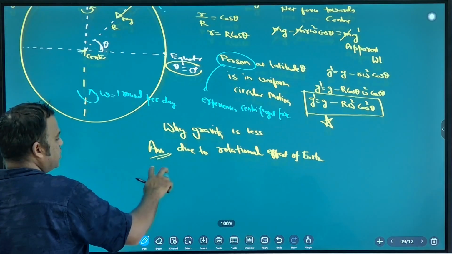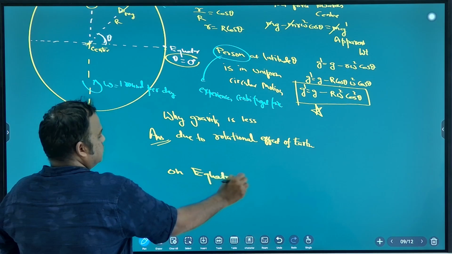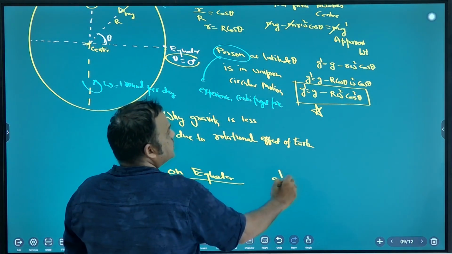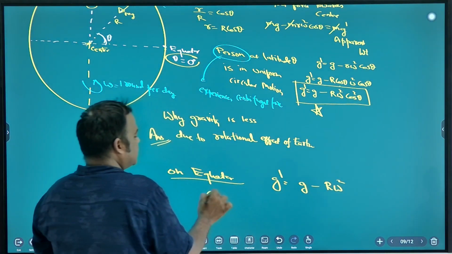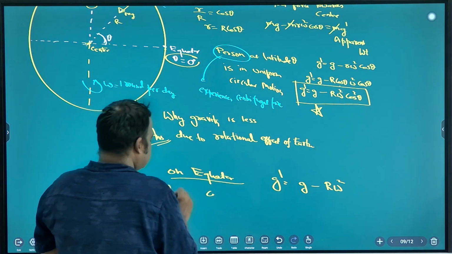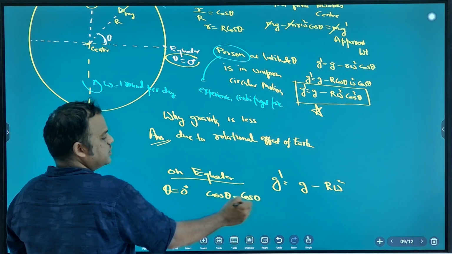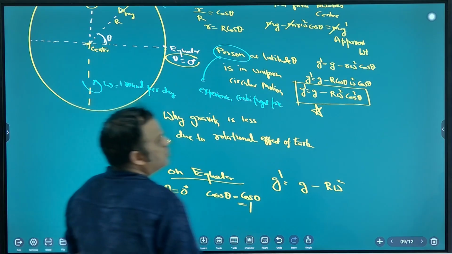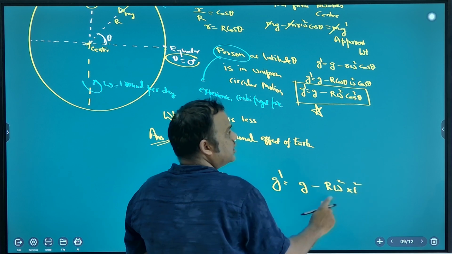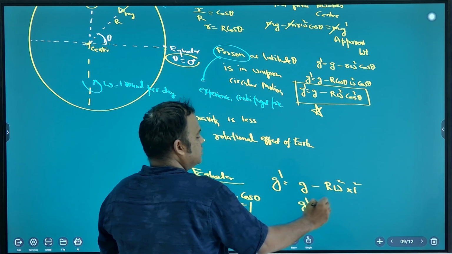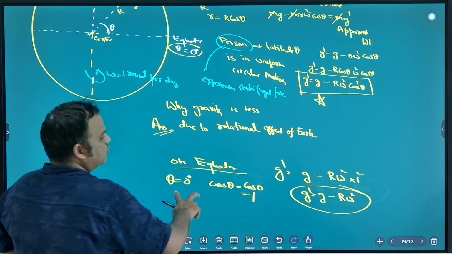So tell me, on the equator, what is the gravity? g dash, use the formula: g minus R omega square cos square theta. Theta is 0, so cos 0 is 1, and cos square theta is 1 square. So g dash is g minus R omega square.